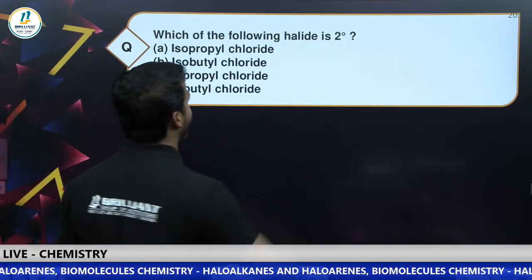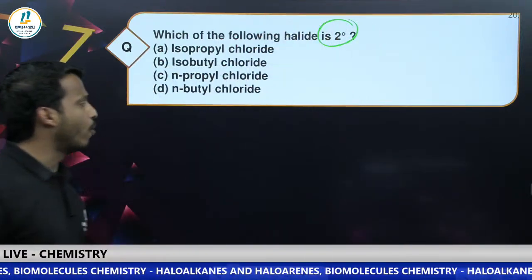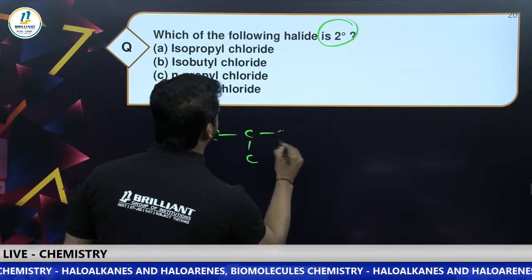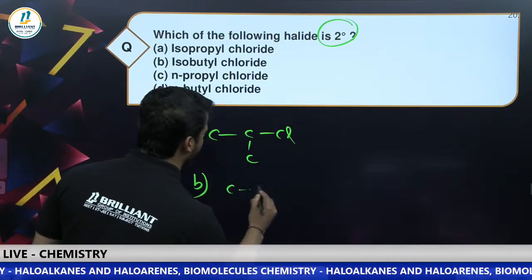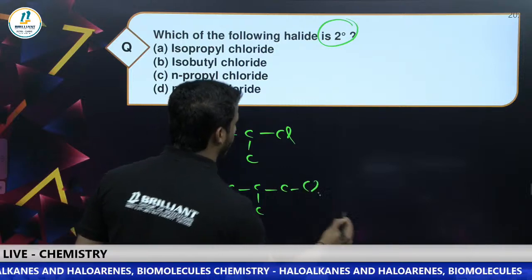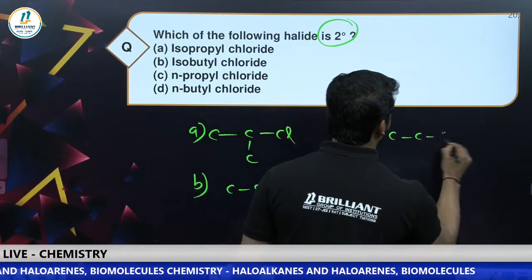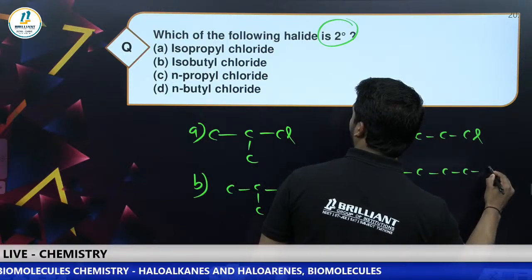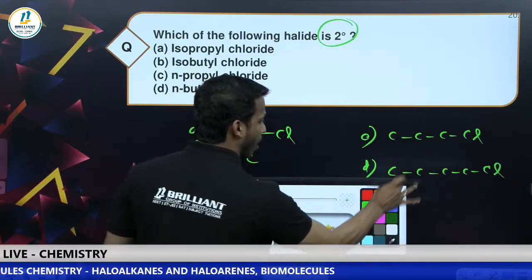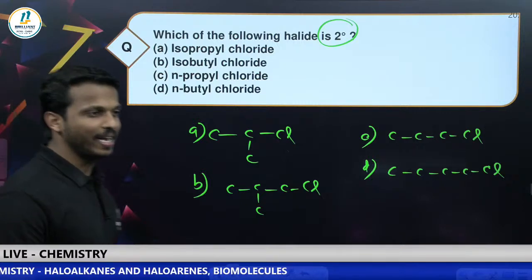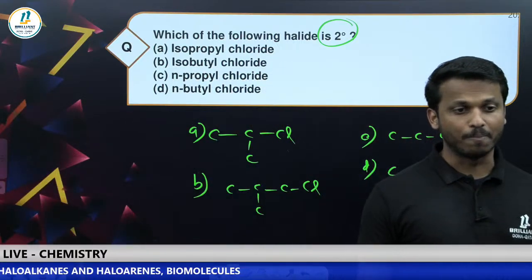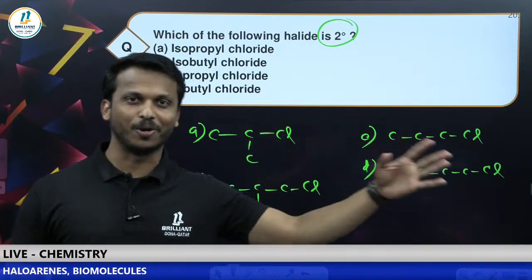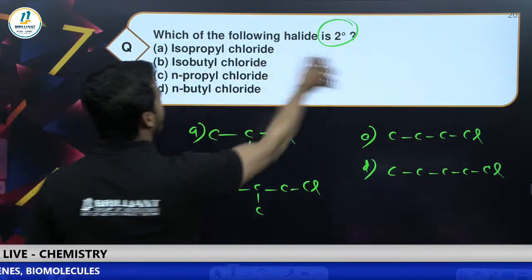Next question. Which of the following halides is secondary? I'm going fast with these structures. Before that, tell me the answer, all of you. Option B is isobutyl chloride, option C is n-propyl chloride, and option D is n-butyl chloride. Tell me, dear all, which one is secondary? A simple question, but the main thing is we have to know these groups: isobutyl, isopropyl, tert-butyl. So which is secondary?